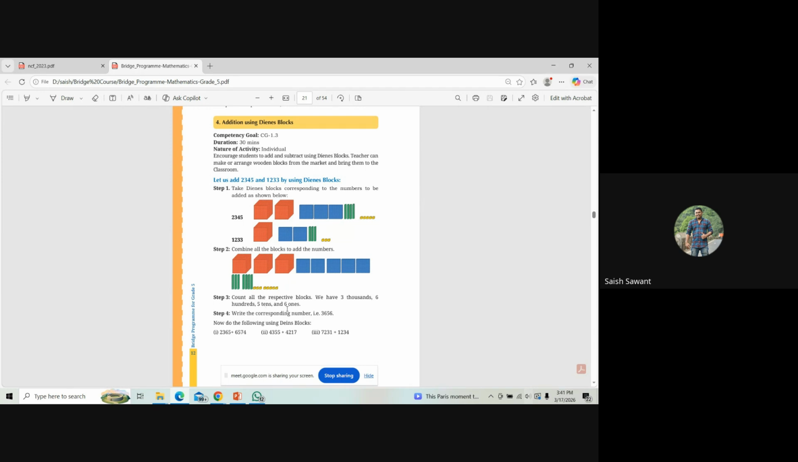So teachers should look at this problem in a very careful manner and take this activity. And last, there are 1, 2, 3, 4, 5, 6, 7, 8 ones. So instead of this 6, it has to be 8 ones. So the final answer is 3578, not 3656. And you can ask students to do this addition using Dienes blocks, or instead you can use straws as per your need.